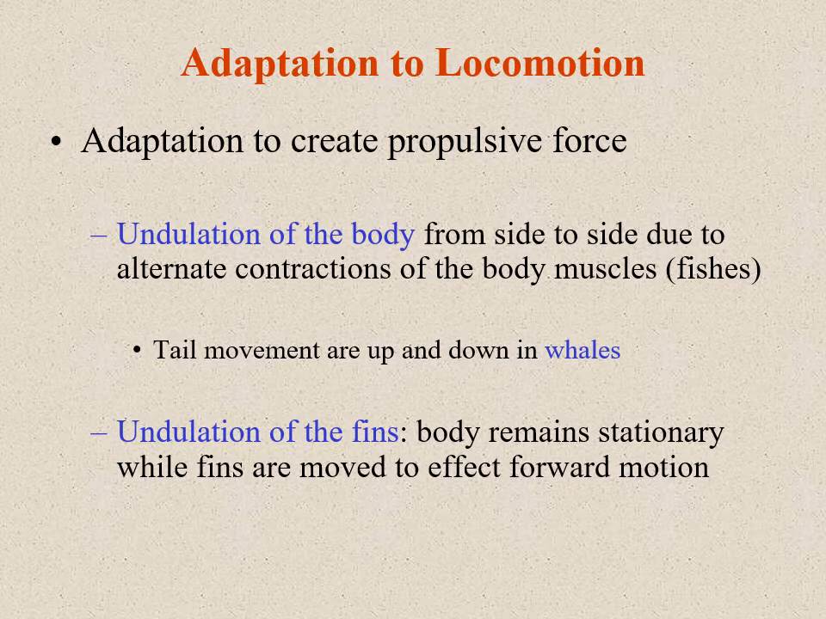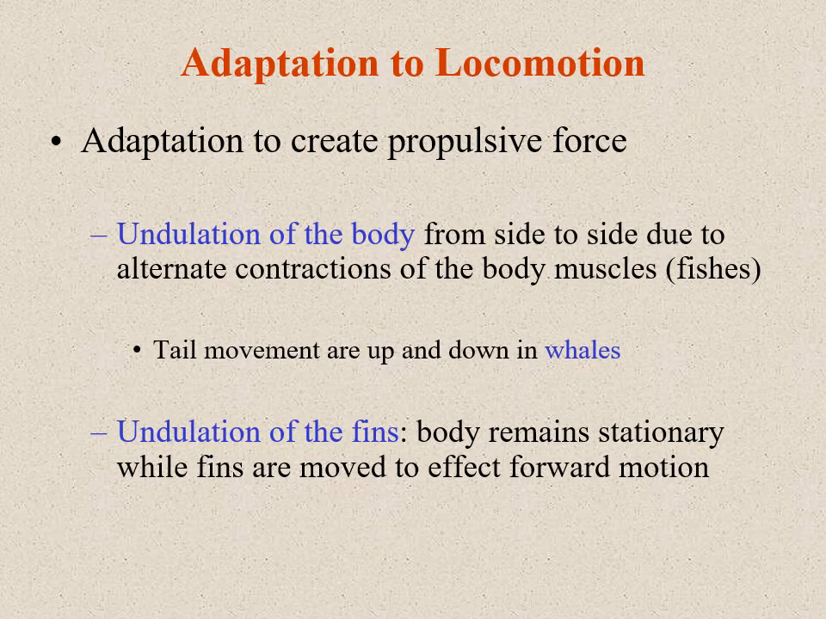Then adaptation to create propulsive force. Propulsive force helps the animal to propel, meaning to drive itself forward. That is known as propulsion. Undulation of the body from side to side is due to alternate contraction of the body muscles. Undulating movement is like the creeping of a snake. When a snake walks, it creeps, and its movement is known as undulating movement.